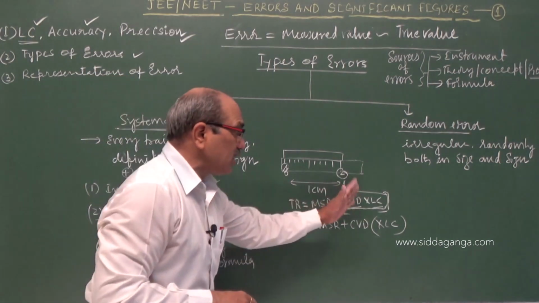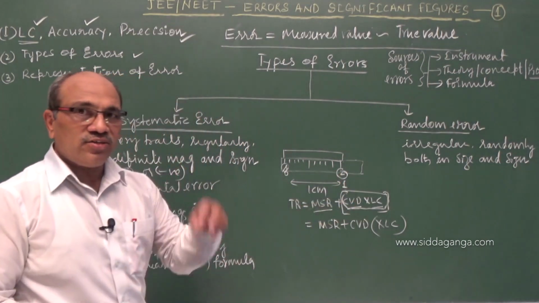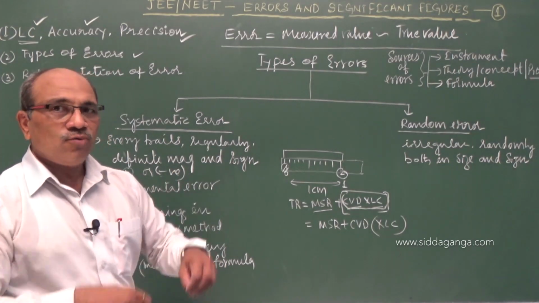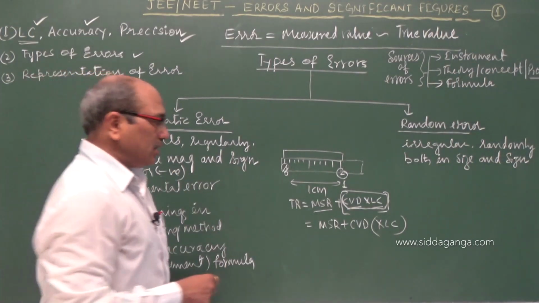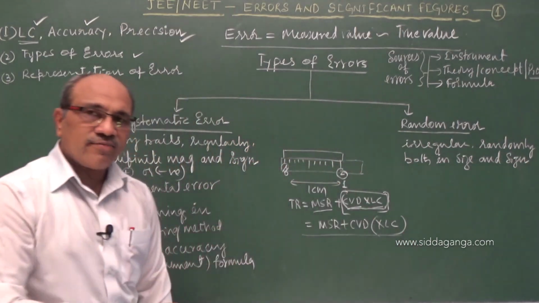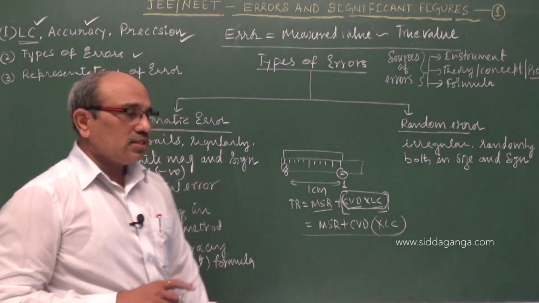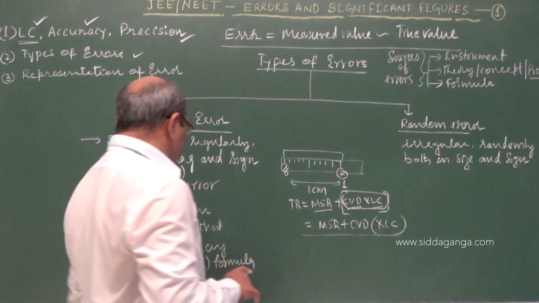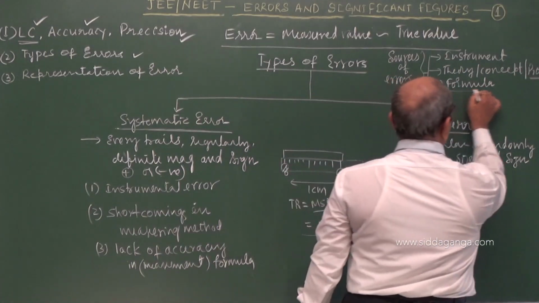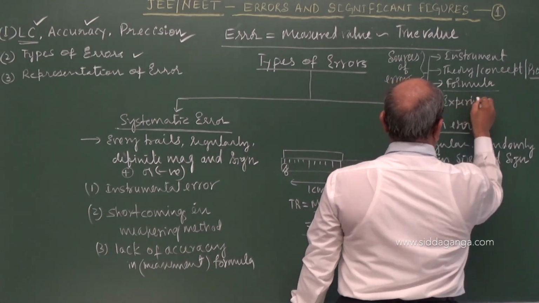That is the only correct formula. On seeing, the formula is right, but when substituting and simplifying, we make errors. That is what is called formula error. Our formula may be correct and we may commit some errors in calculation. This is called the lack of accuracy of the formula. So that also causes error. The fourth one is the experimenter.